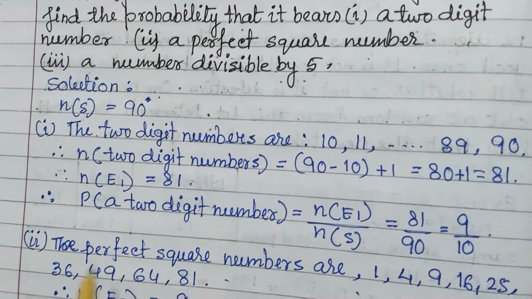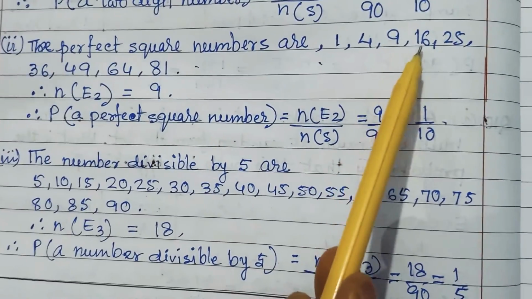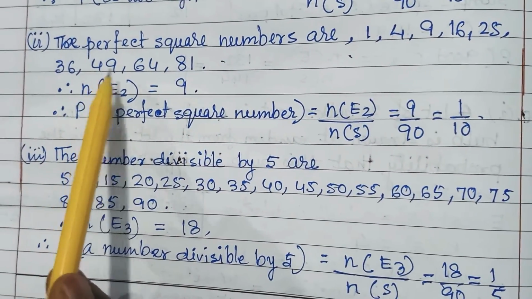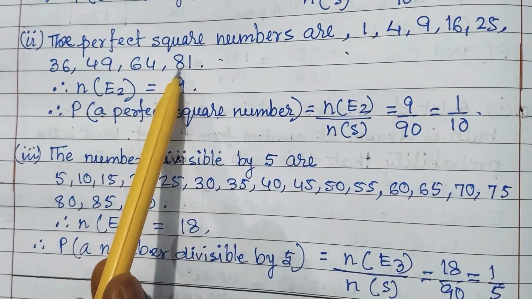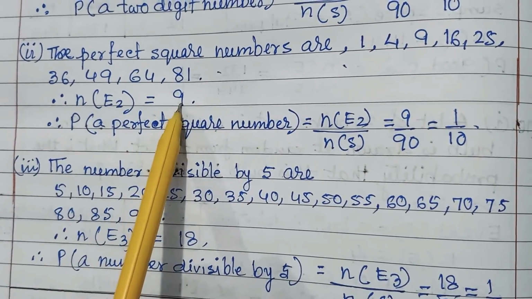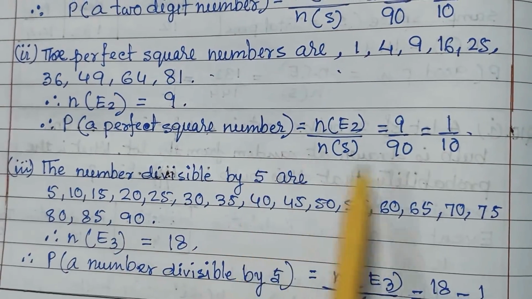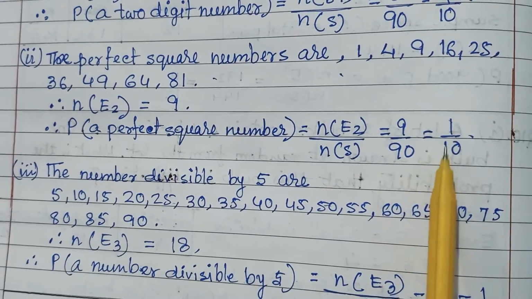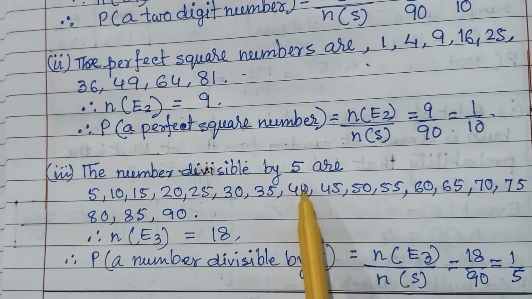The second part: the perfect square numbers are 1, 4, 9, 16, 25, 36, 49, 64 and 81. These are the perfect square numbers, and there are 9 of them. So the probability of a perfect square number is 9 upon 90, that is 1 upon 10. The third part is the number divisible by 5.